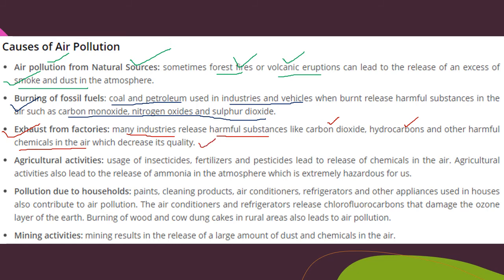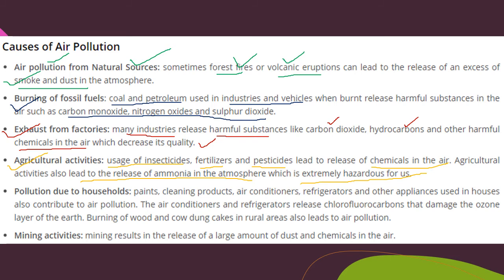Okay, the next one is the agricultural activities. Agricultural activities is usage of insecticides, fertilizers and pesticides. All these things can also lead to the release of chemicals in the air. That means when the farmer or the person who is spraying it, some of the chemicals get mixed with the air and it causes air pollution. Agricultural activities can also lead to the release of ammonia in the atmosphere, which is extremely hazardous for us. Hazardous means very dangerous for us.